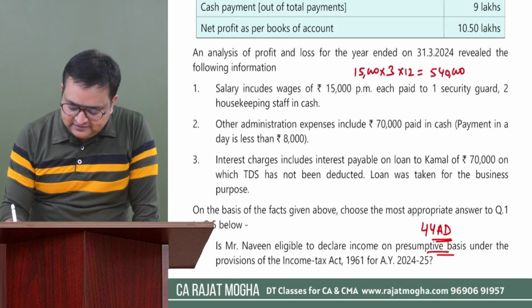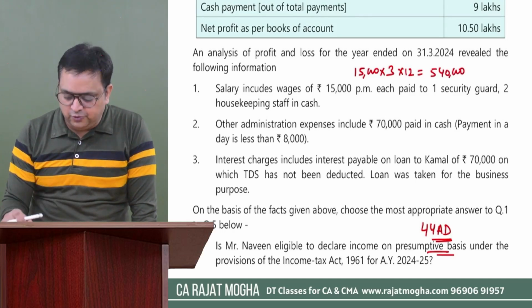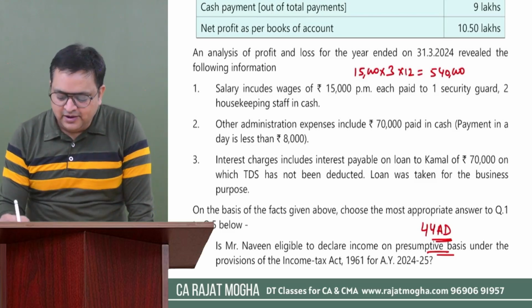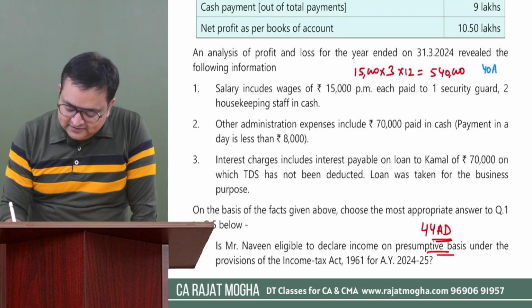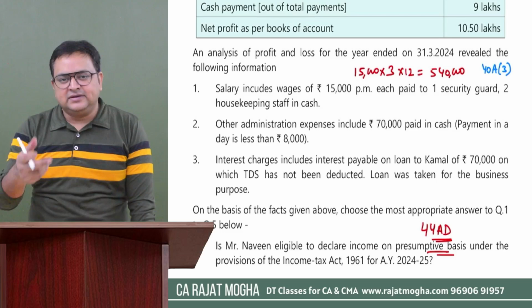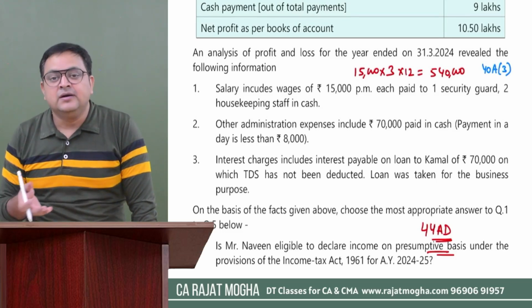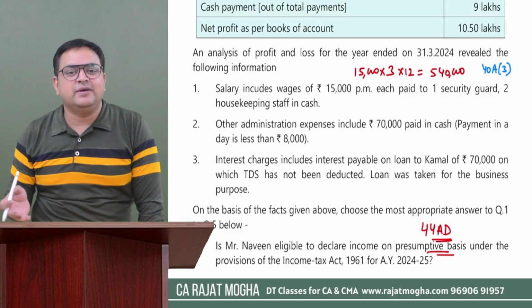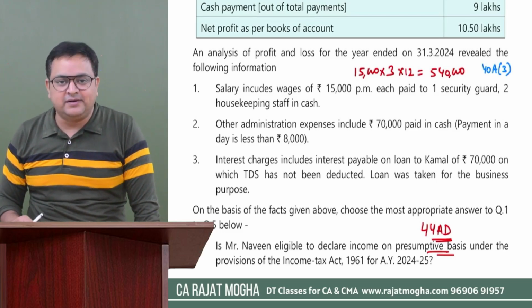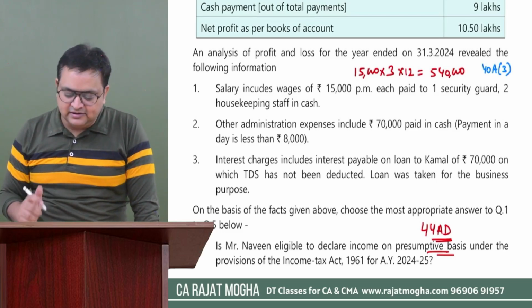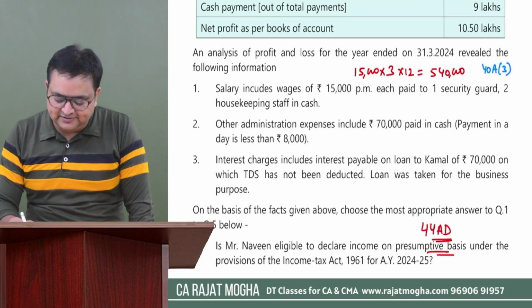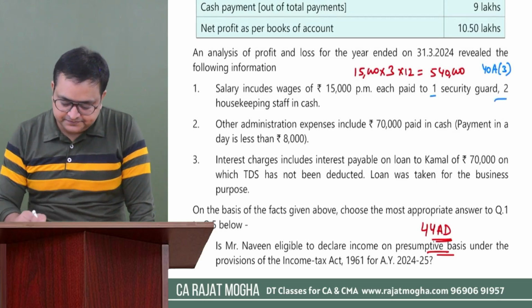If you remember the section number, although it is not required to quote the section number, in fact this is MCQ, but still you should know the section number. This is 48.3. You understand? Cash payment in excess of 10,000 rupees in a single day is not allowed. So they are making a monthly salary payment, wages payment amounting rupees 15,000 per month to each of the employees, and there are 3 such employees. Okay, 1 security guard and 2 housekeeping staff.